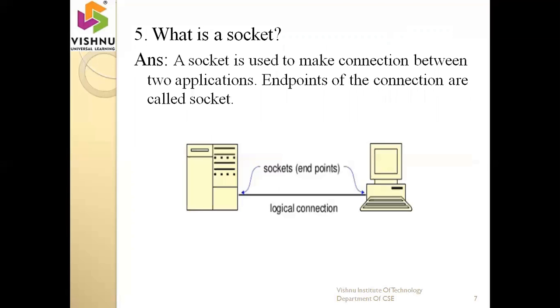Next is what is a socket? What is the purpose of a socket? A socket is used to make the connection between two applications. Here the applications means two devices, device one and device two. I want to communicate between these devices, so first of all, you have to create a socket between them. That means we have to make the connection from the first device to the second device, and this is called a socket. Sockets are also called endpoints. The endpoints of the connection are called sockets. This connection is a logical connection, not a physical connection.